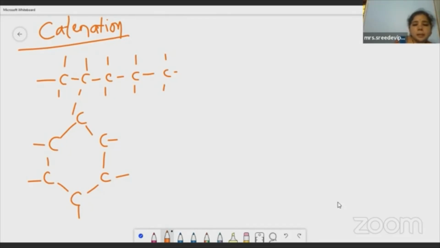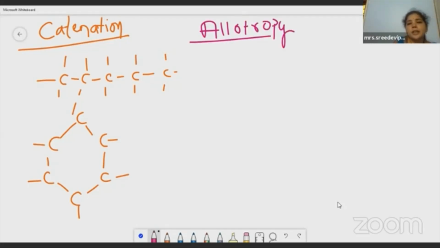And then coming to the third one, that is allotropy. What is allotropy? Whenever you hear this term, you will remember two substances. What are they? It is diamond and graphite. The most precious one is diamond, the other one is graphite.